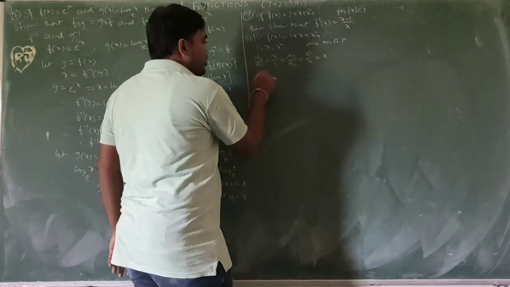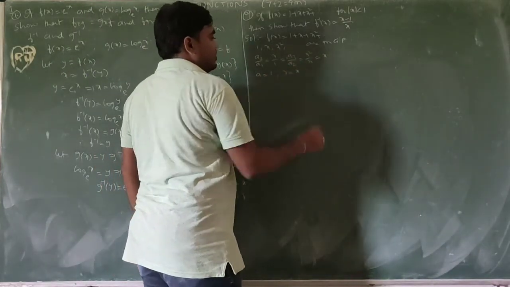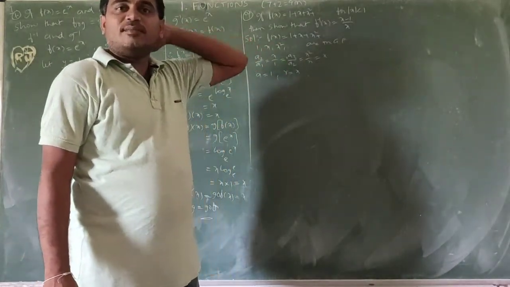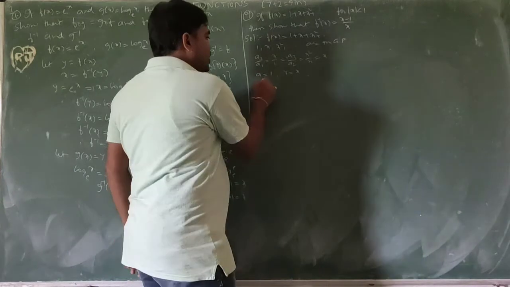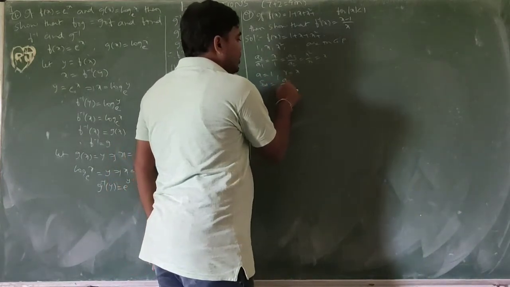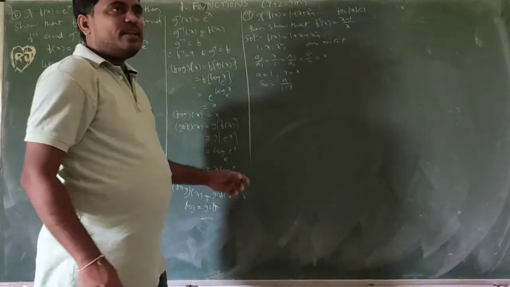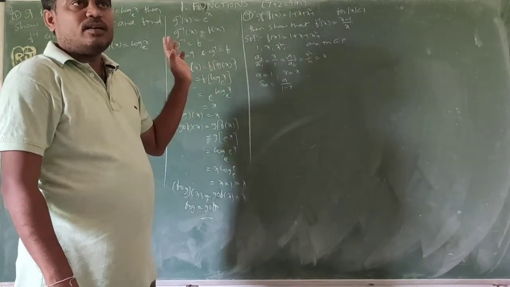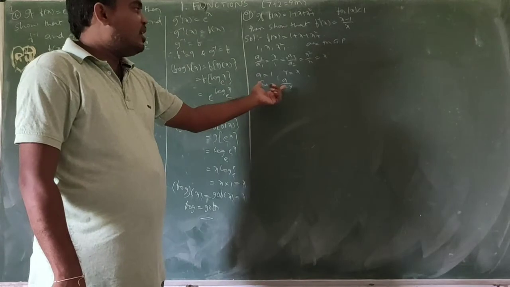So A equals 1, R equals x. The sum of infinitely many terms in a geometric progression is S infinity equals A by 1 minus R. This formula is not in the 10th class, but it is the formula for the infinite number of terms.